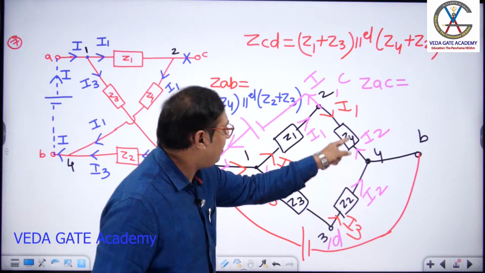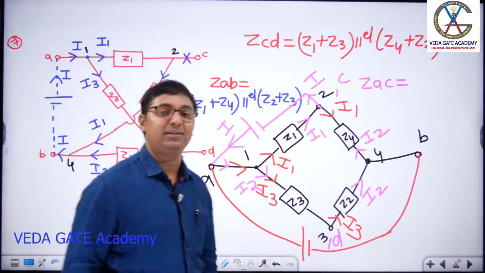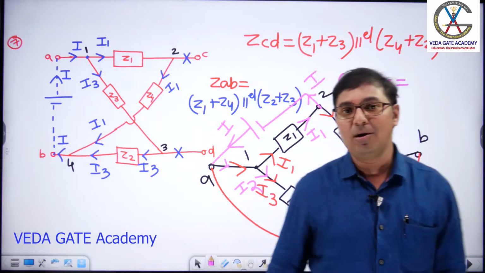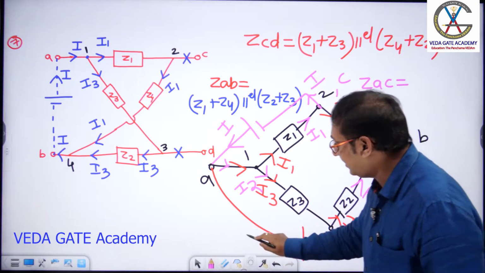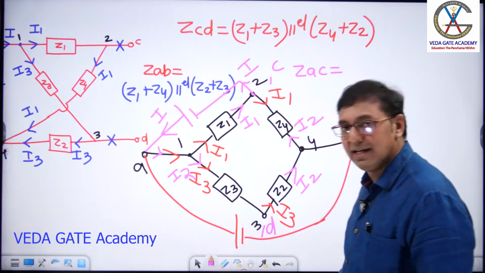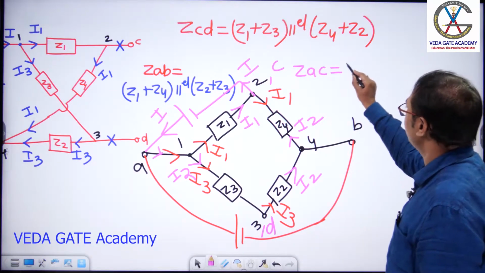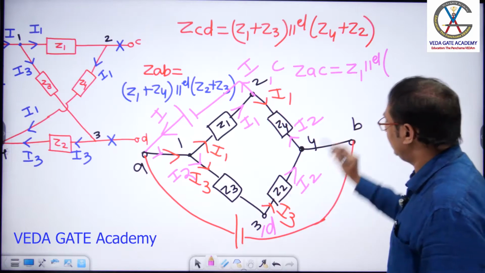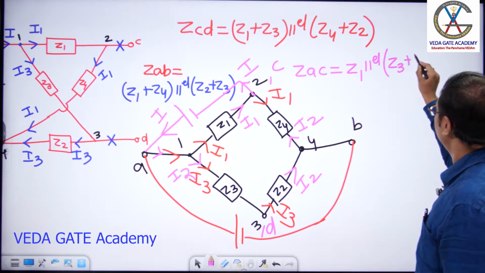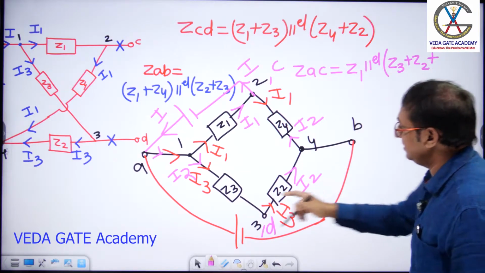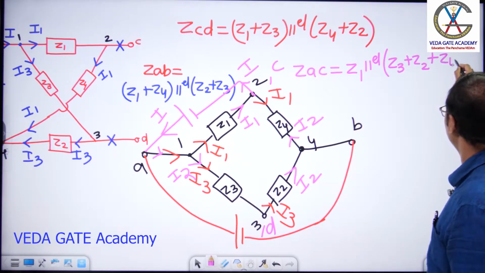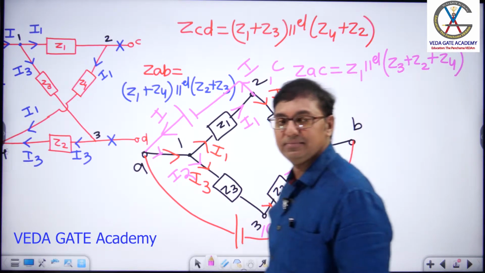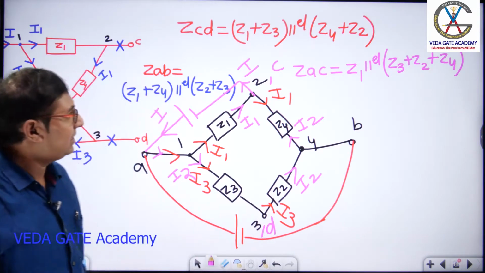This series combination is connected in parallel with Z1. Is it done, sir? Right. Writing the statement here: Z1 parallel with what? Z3 plus Z2 plus Z4.